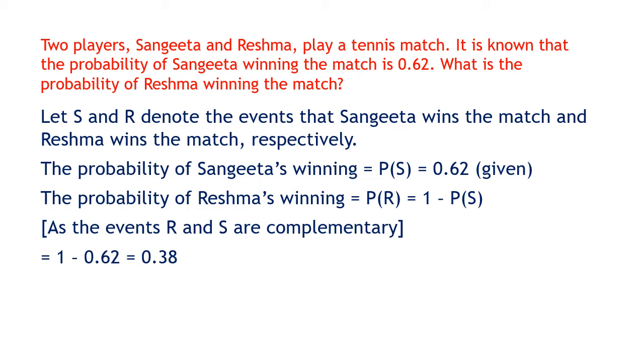If two players are playing a game, only one of them will win. So if Sangeeta is winning, then Reshma is not winning. If Reshma is winning, means Sangeeta is not winning. So probability of Sangeeta winning is given 0.62. So probability of Reshma winning means Sangeeta not winning. We have to find the P of S bar. This is Sangeeta winning, so P of S bar is 1 minus P of S, or 1 minus 0.62, that is 0.38.